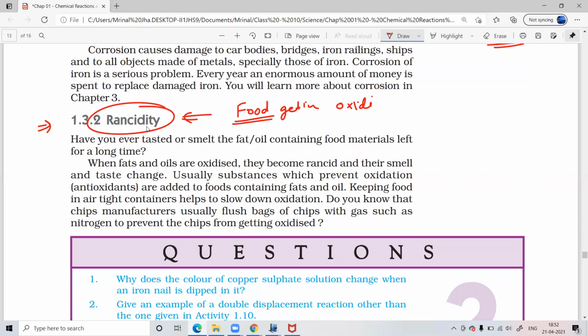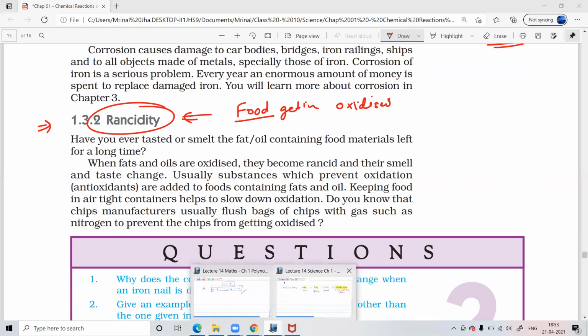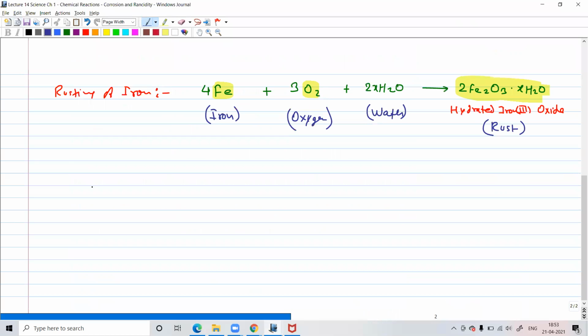So this is, in simple words, just food getting oxidized. When I say food, it's not everything in the food. Basically, the fat or the oil, whatever you have, that gets oxidized. So the food getting oxidized, that is what is called rancidity. And then there are some ways to prevent it. You will see that. So let me write down the definition, what you will write if you had to answer this.